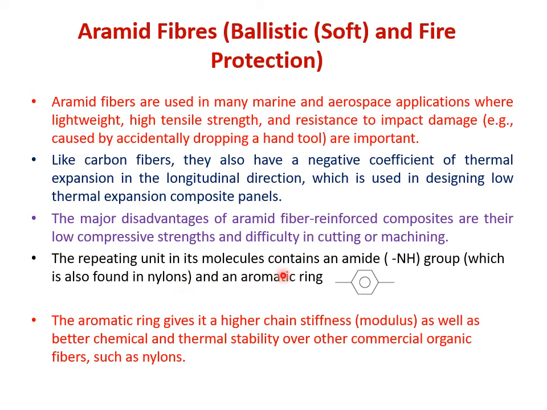The repeating units in its molecule contain an NH group which is also found in nylons, and it also has an aromatic ring. तो जो aramid में repeating unit है वो single bond NH group है, which is also found in nylons, और additionally उसके पास aromatic ring है. So इस aromatic ring की वजह से इन aramid fibers की properties nylon से different है. The aromatic ring gives it a higher chain stiffness, that is modulus, as well as better chemical and thermal stability over the commercial organic fibers such as nylons.